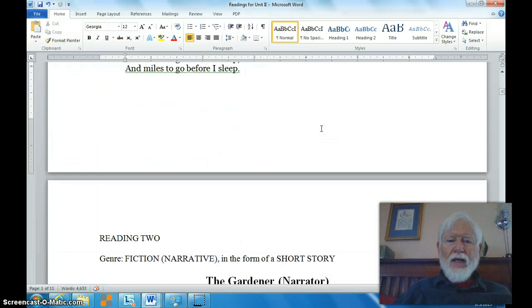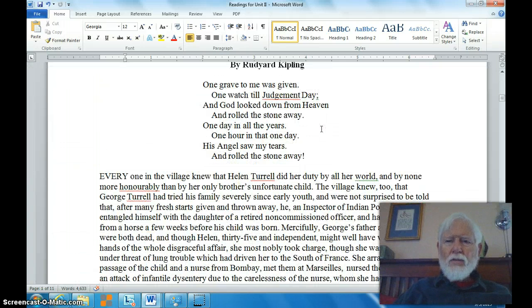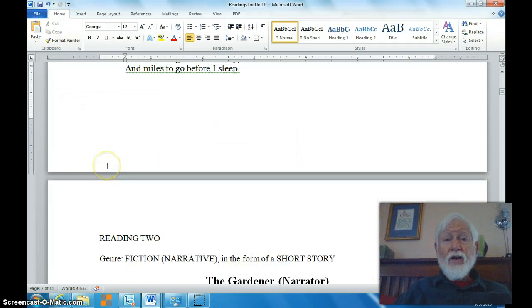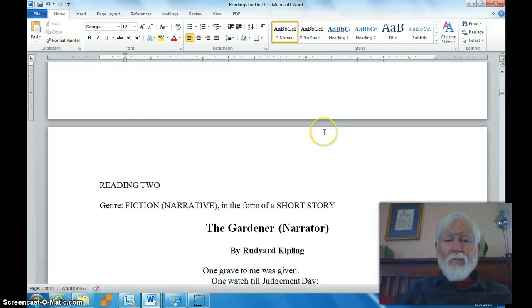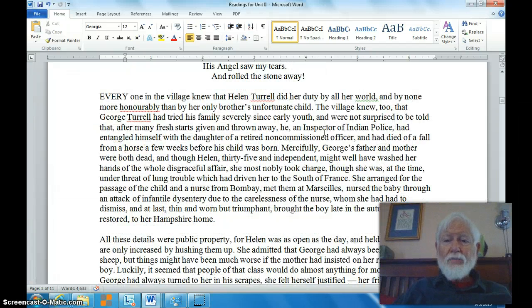And then when we get on to a short story, okay, it seems to me we've got a different kind of person talking. What kind of person would start with words like, everyone in the village knew that Helen Terrell did her duty? What I'm trying to tell you is the speaker here is different from the speaker in this poem, all right? So your job is going to be to try to compare these speakers